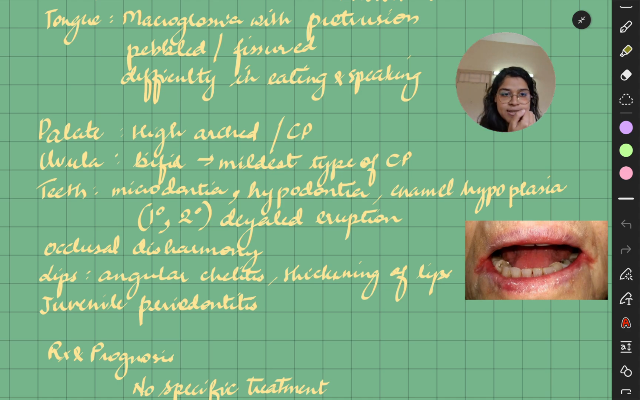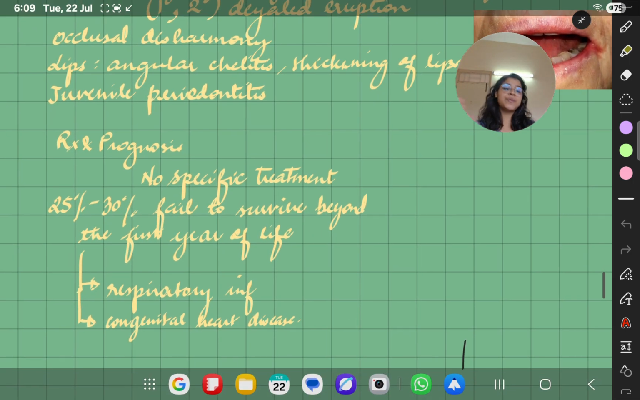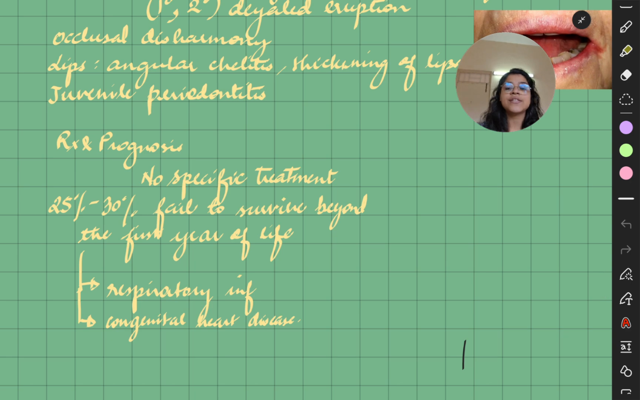where you have periodontitis. Okay, now what are the treatment and prognosis? No specific treatment you can give in this case. You will have 25 to 30% who fail to survive beyond the first year of life. Those who survive will definitely have respiratory infection, congenital heart disease, and all of these you have to